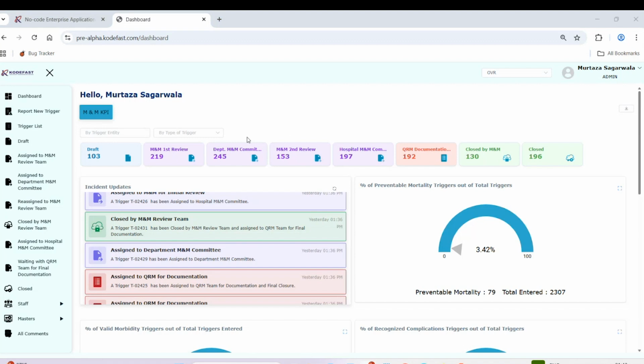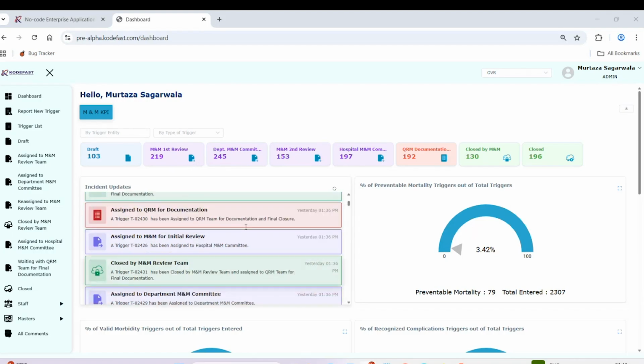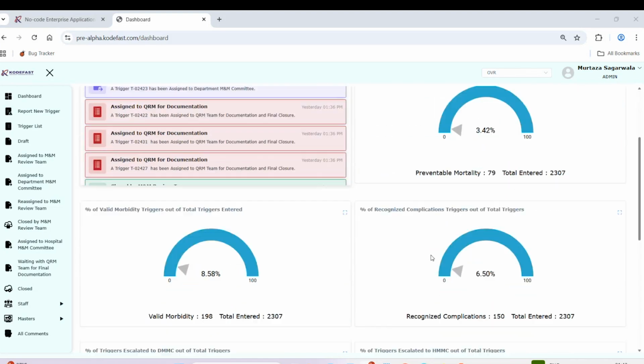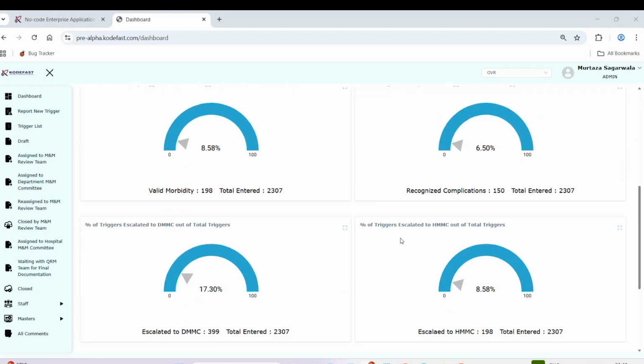So for an incident, we can see where it is standing, at which stage, at which role, and how many incidents are standing. We also have an in-house notification, with which we are sending notifications on email, WhatsApp, and other social media platforms. We have a few analytics where we see how many forms were raised versus how many went to a particular department. All those things we are able to see in this application.